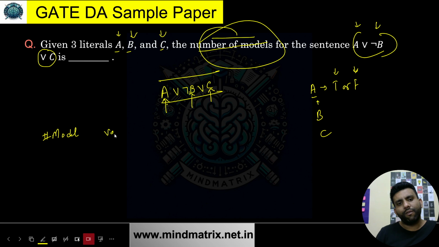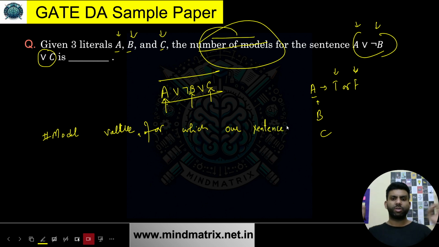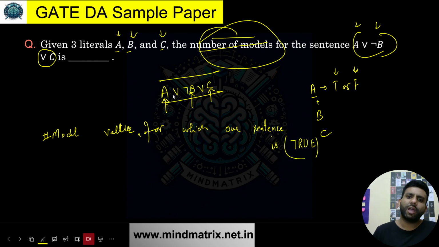Model is the value of literals or atomic propositions for which our sentence is true. Just as a brief overview, for which our sentence is true. This is important. The values for which A or negation of B or C will be true. So, the value of literals.